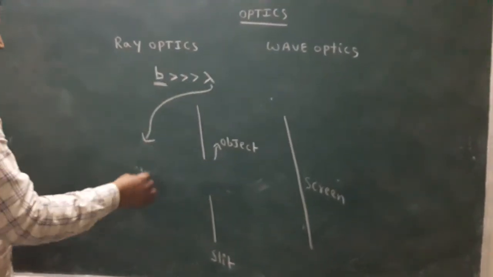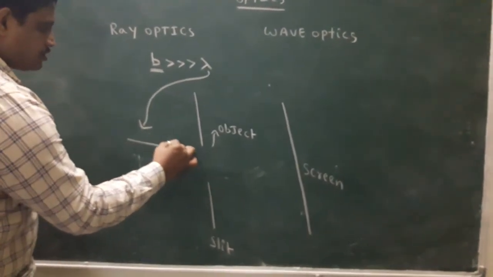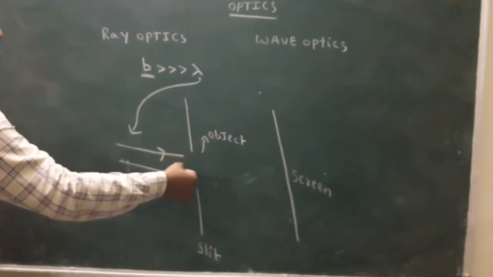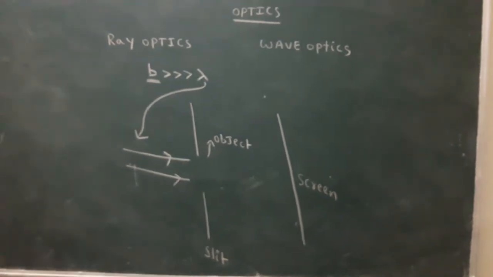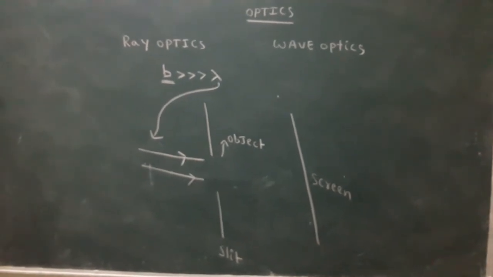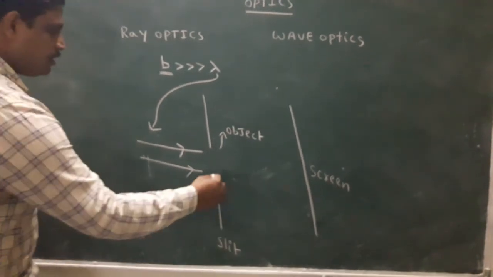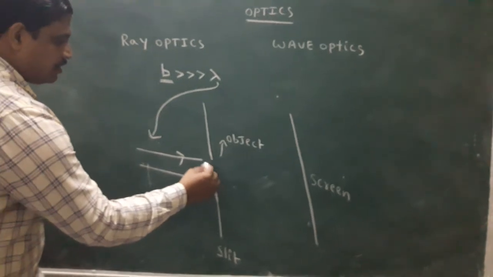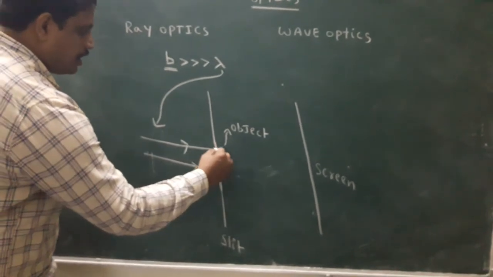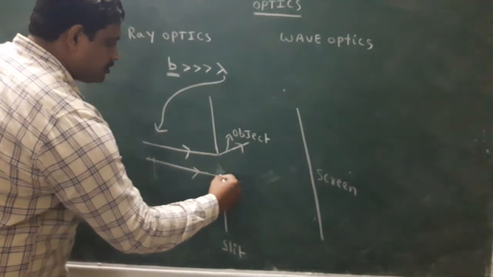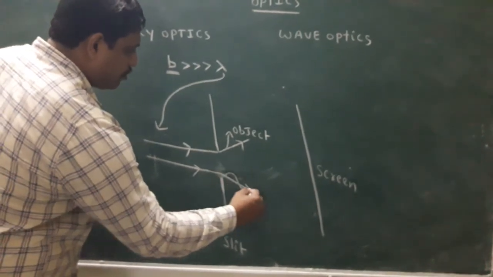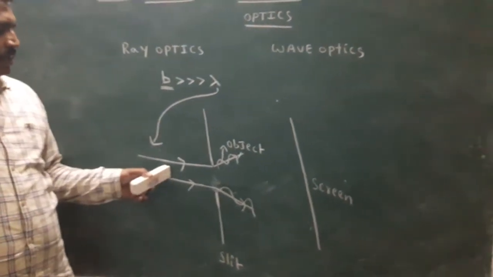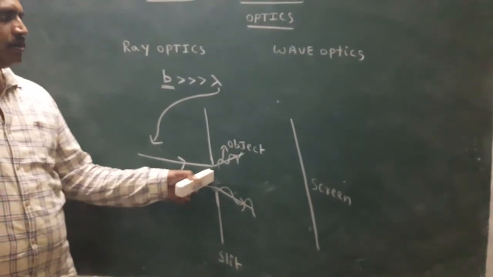Next situation, wave optics. Light falls on the object, and here the size of the object is very small. In this situation, light bends. Bending means it travels in the form of waves. Look here again. Light falls on the object.